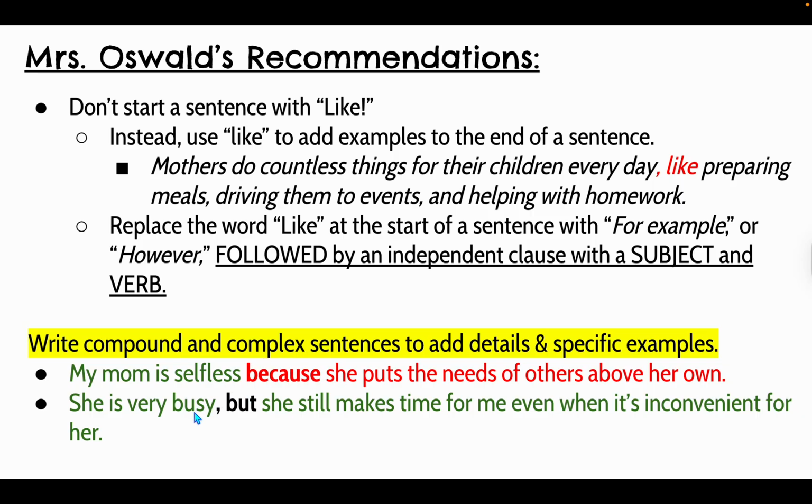Now, here's an example of using a compound sentence with 2 independent clauses to add more details. I've got an independent clause, a comma fanboy, and another independent clause. She is very busy, comma, but she still makes time for me even when it's inconvenient for her. Now, this is adding on, it's still not super specific, so I would probably follow up this sentence with another sentence specifically telling me a time when she has or regularly sets aside time for you even when it's inconvenient.